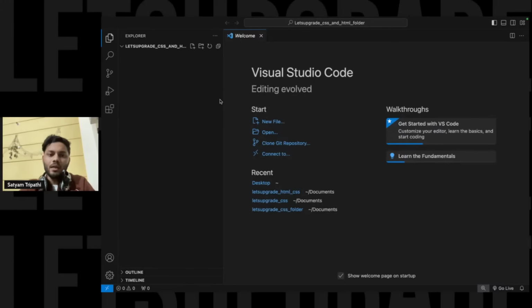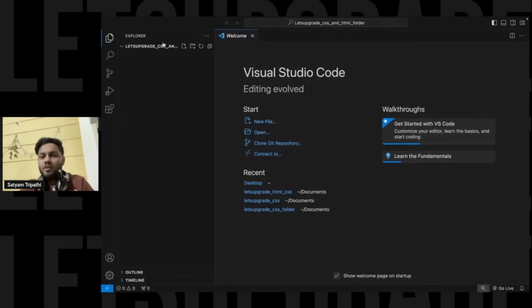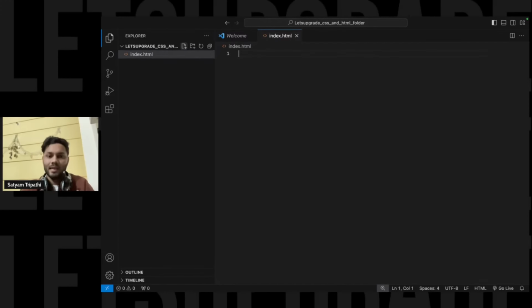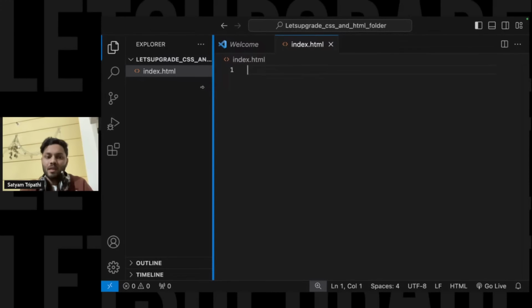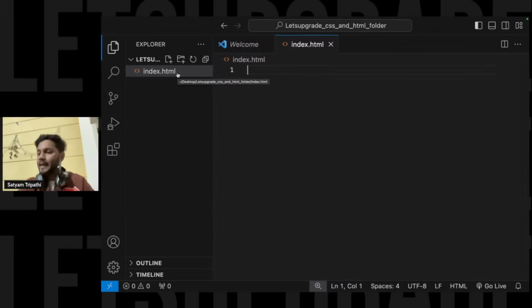Okay. So over here, we will create the first file, and I'll name it index.html. Just see, guys, if you are using HTML, the extension should end with html.